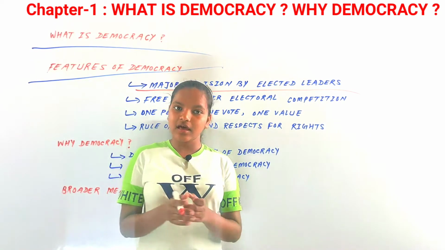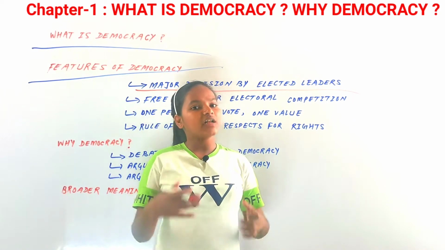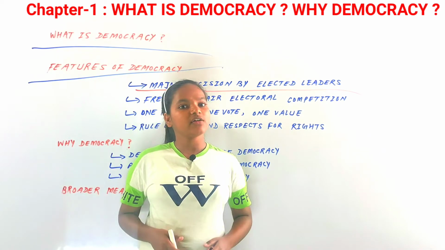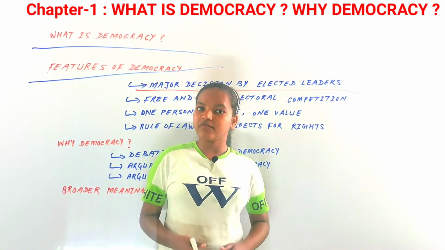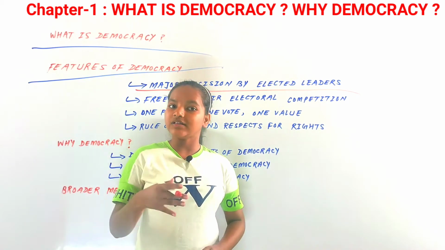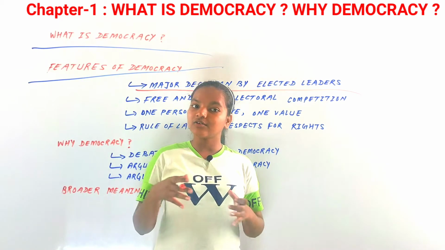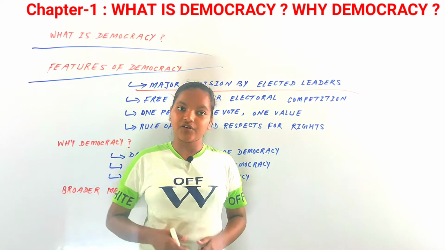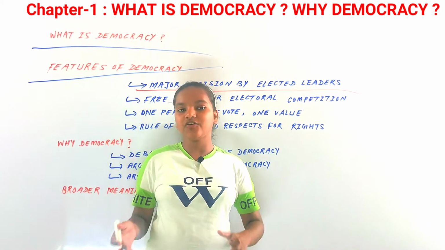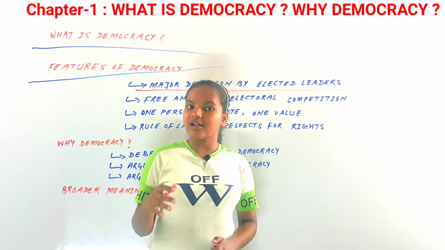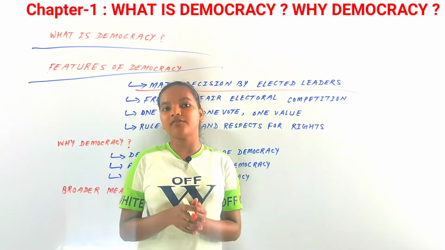In Pakistan, in 1999, what happened? There was a general named General Pervez Musharraf, who overthrew the democratic government of that country, which was elected by the people, and declared himself the chief executive of the country.